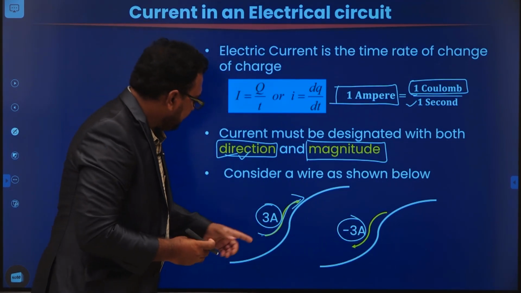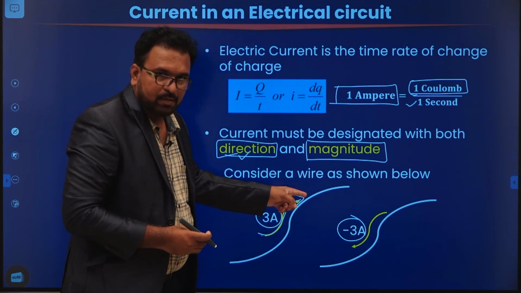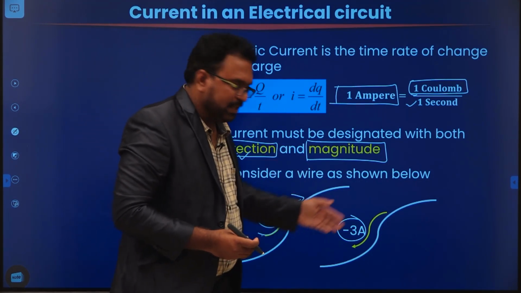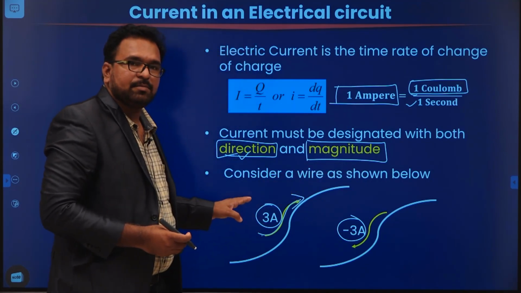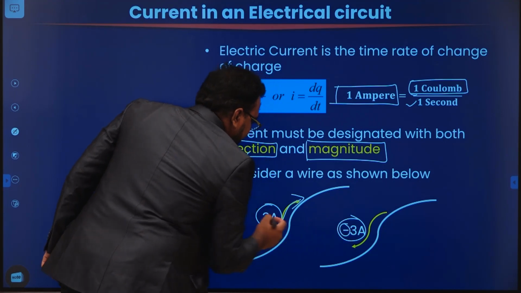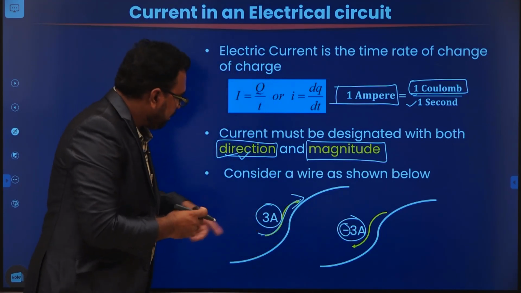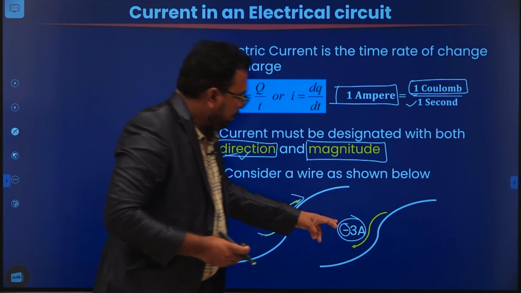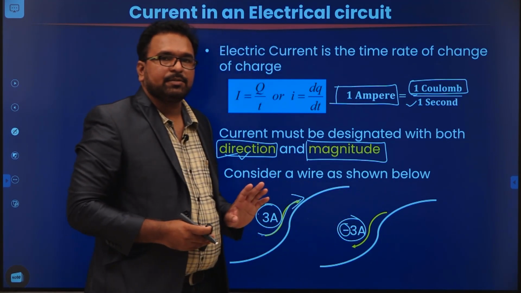Why? Because here 3 amperes is flowing upwards. If you make it minus 3, it means exactly the opposite. It has to flow in the opposite direction to plus 3. That's why the sign is very much important. The sign indicates the polarity. So plus 3 amperes means moving in the upward direction. Minus 3 means moving in the downward direction.